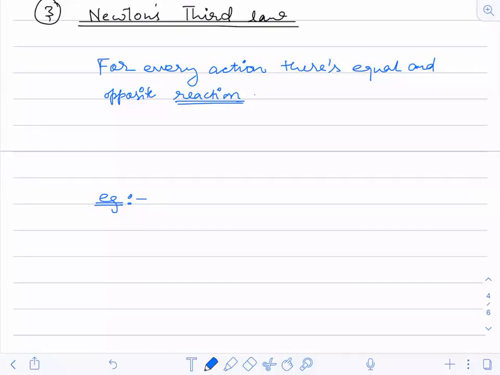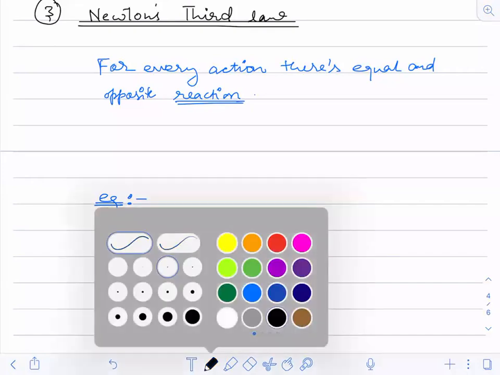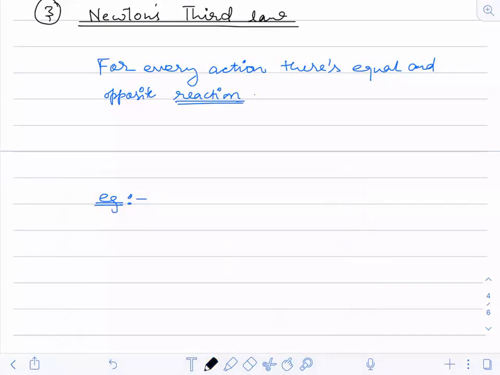I'll just write down a few examples, and you will try to explain them. Consider it as homework.